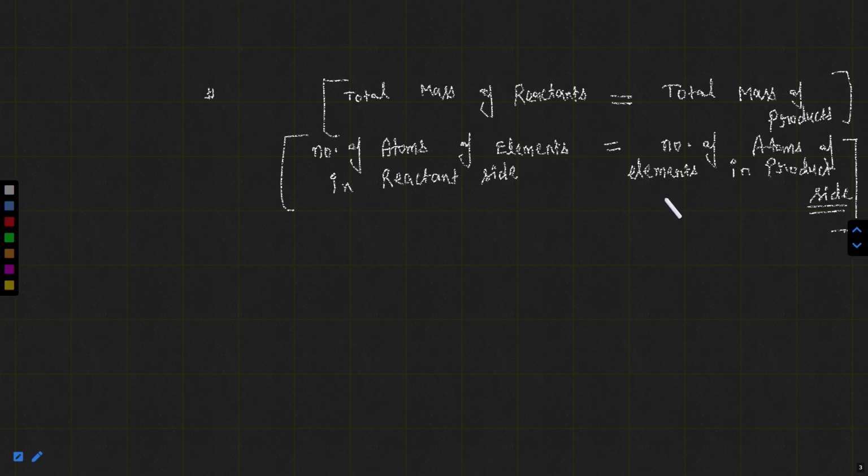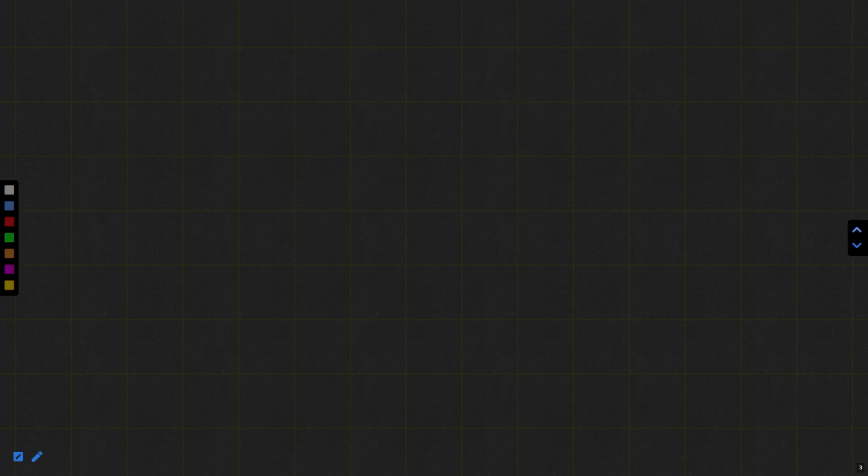If they are equal, the reaction is said to be balanced. And if these are not equal, the equation is said to be unbalanced or a skeletal chemical equation. And the final point, according to the law of conservation of mass, is that matter can neither be created nor be destroyed.